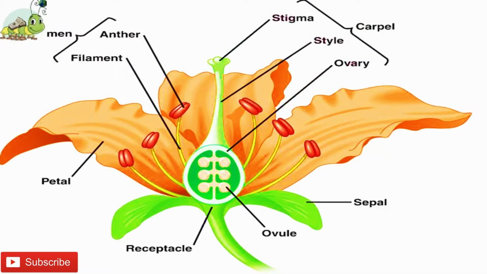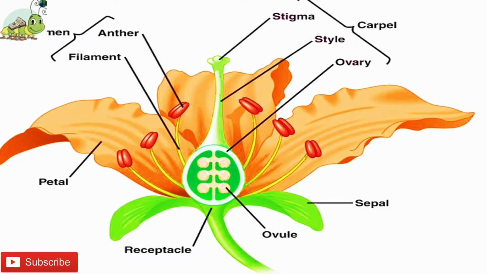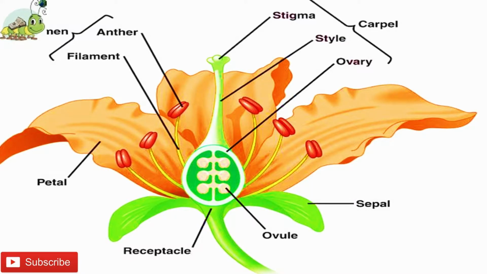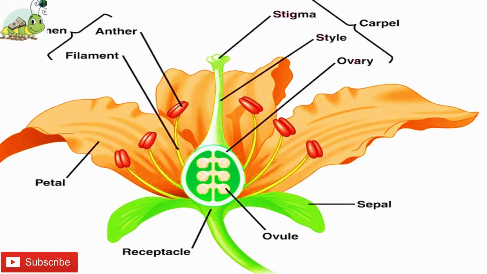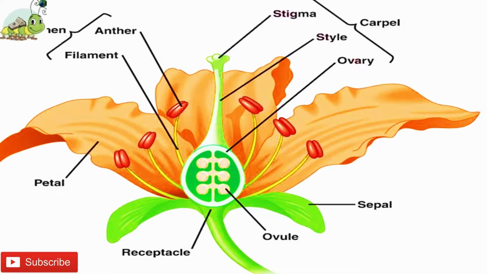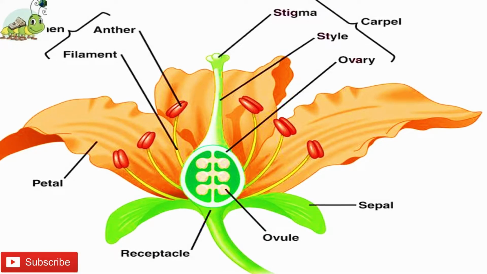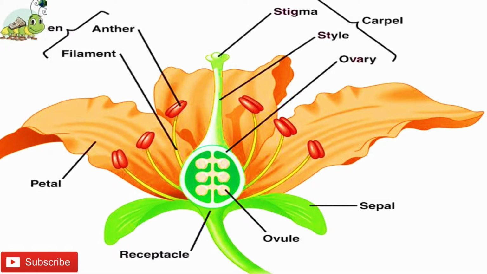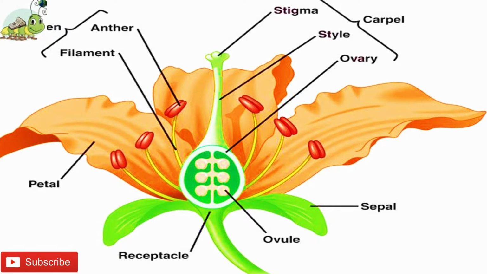First, I am going to give you a general view of the parts of a flower. A flower is the most important organ of a plant, with remarkable complexity and beauty, right? Flowers are usually scented and brightly colored to attract insects. Flowers help plants in sexual reproduction. Then what are the main parts of the flower? Number 1, receptacle; number 2, sepals; number 3, petals; number 4, stamen; number 5, carpel.